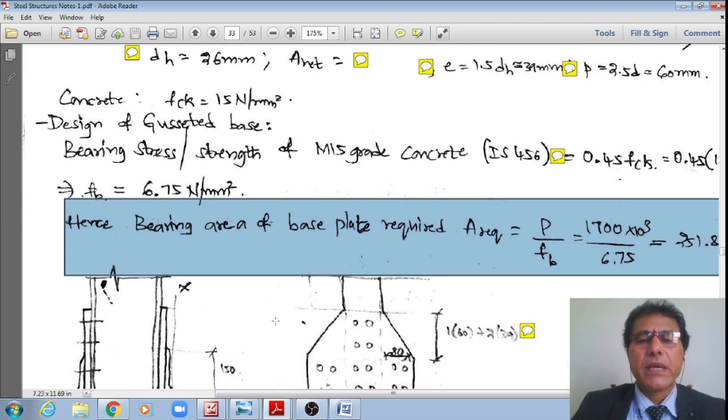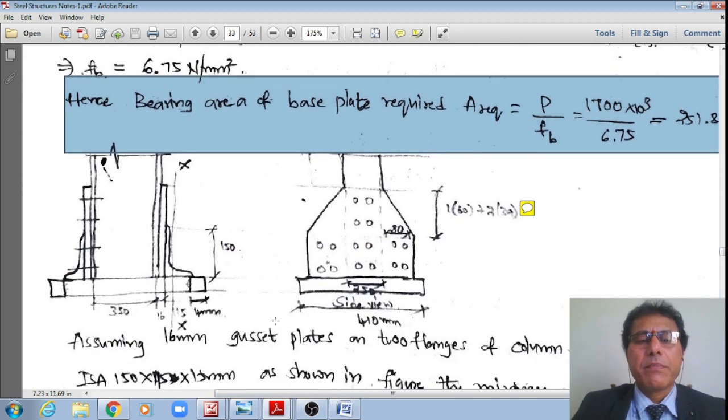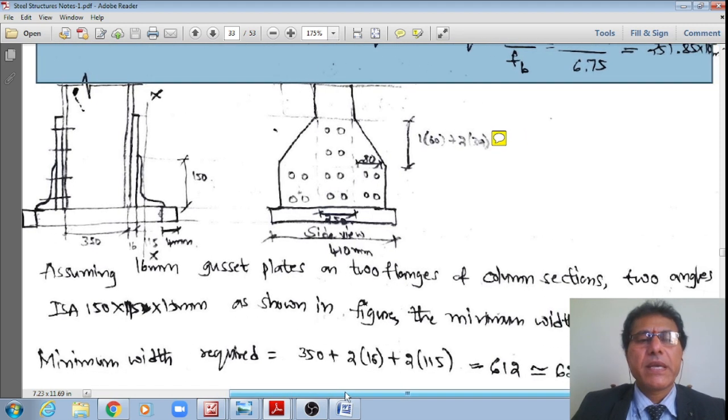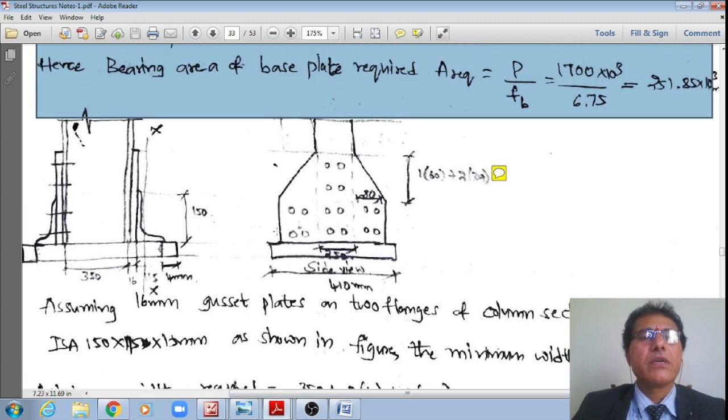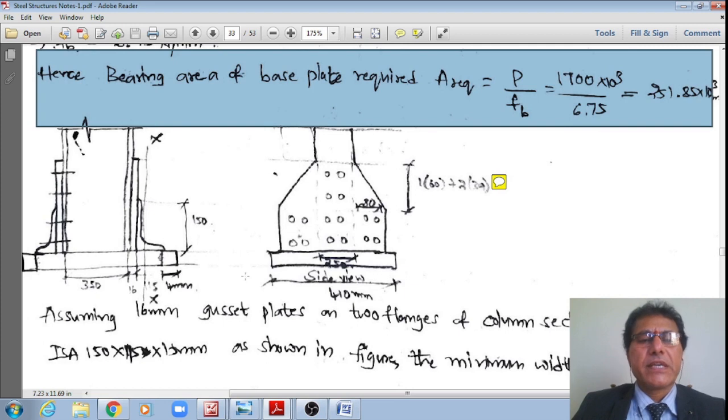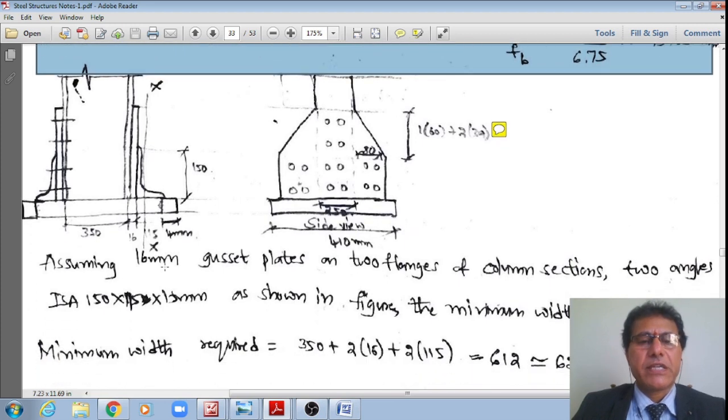Therefore, once I get this, I'll propose the gusseted base or the slab base like this.